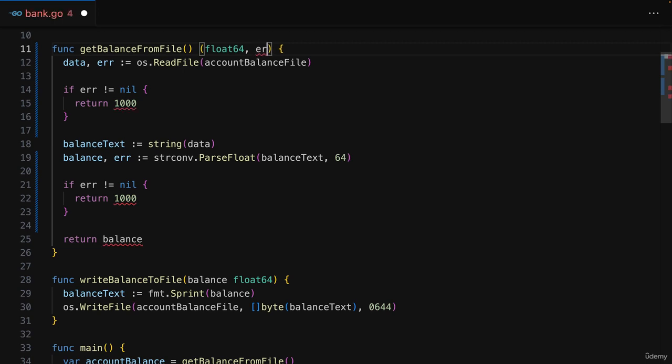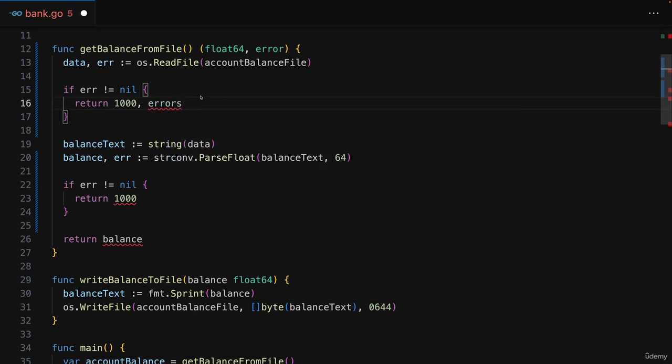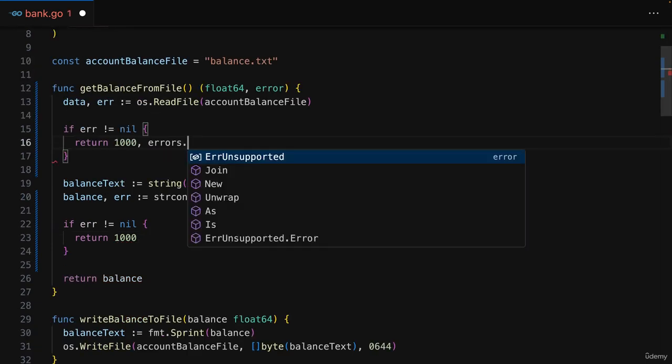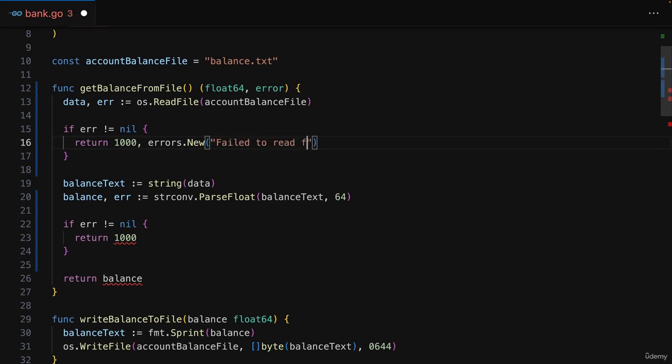And it will have a special type of error. So that's a special type built into Go. And you can then create such an error with help of the built-in errors package. So for that, you need to import the errors package, which is part of the standard library. And with that imported, you can create a new error by calling the new function that's part of that package. As you see, that produces an error value, and you can simply attach an error message to that error. For example, failed to read file, or failed to find balance file, something like this.